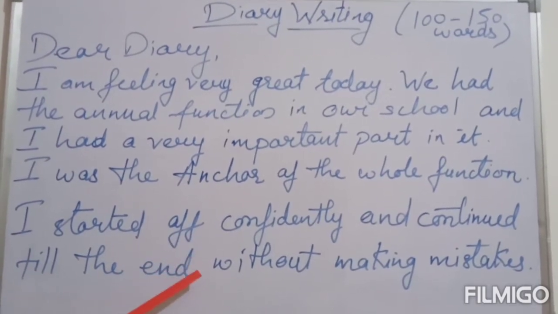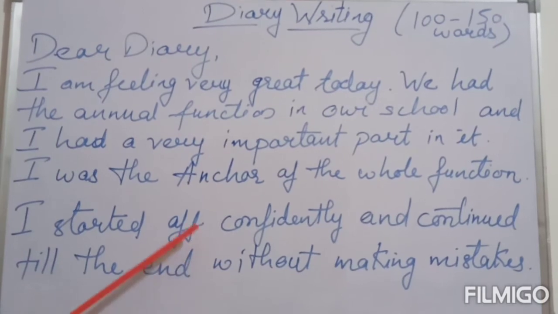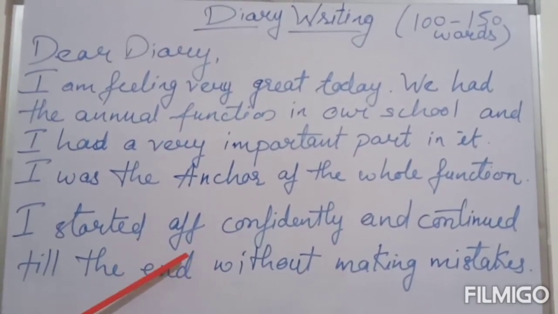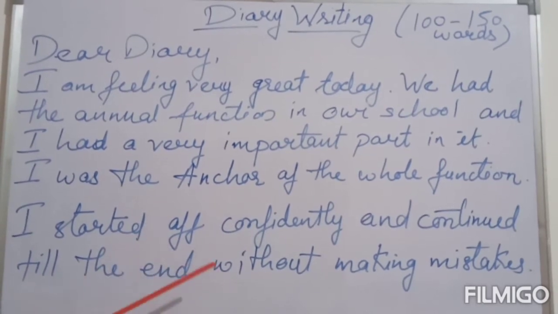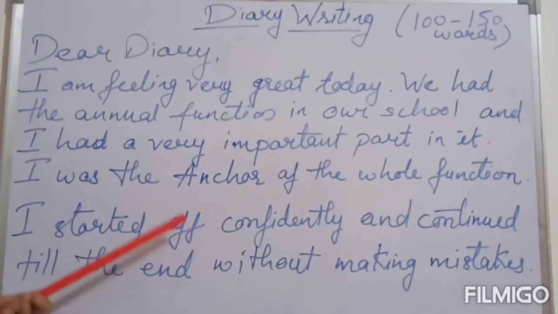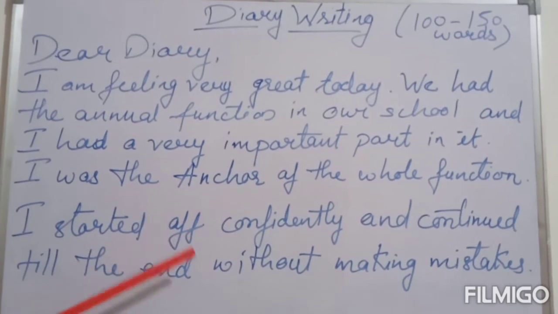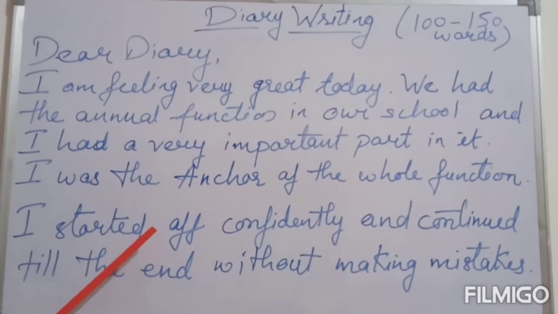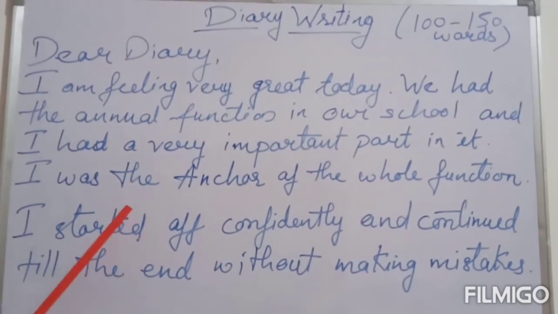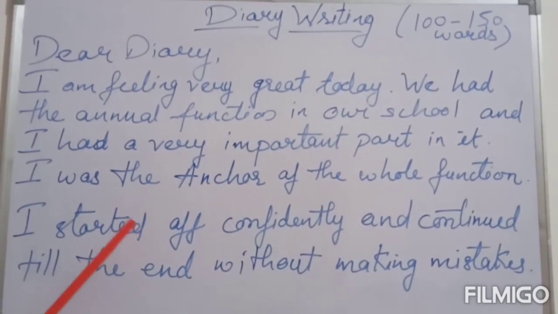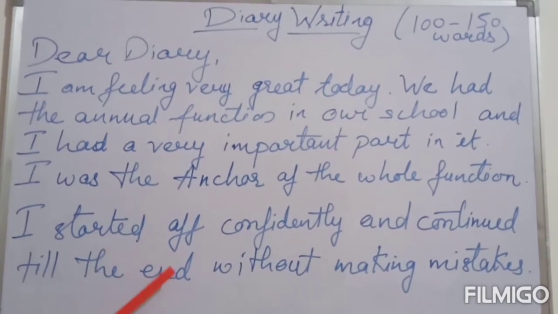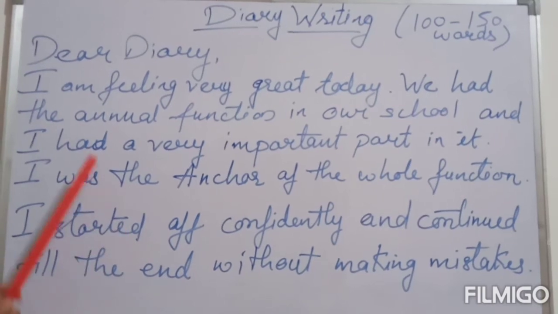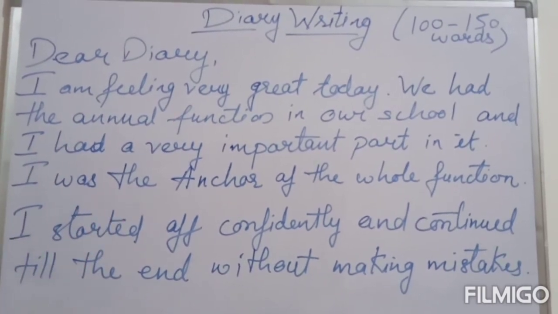like you can write down who was the chief guest and what kind of a speech he gave, and how children listened to his speech, and what was the effect on you of his great speech, and what kind of a program was it, what were the events that happened in the annual function, dances, dramas and all. You have to describe each and everything very briefly, very shortly, and then we'll see the conclusion part.